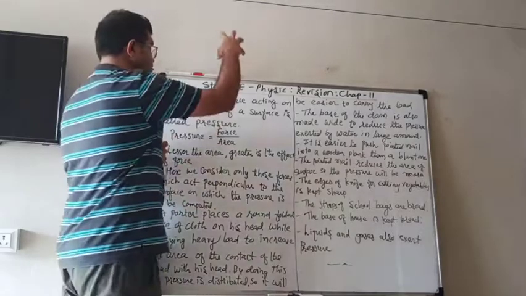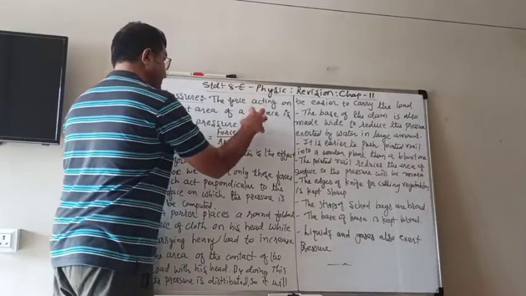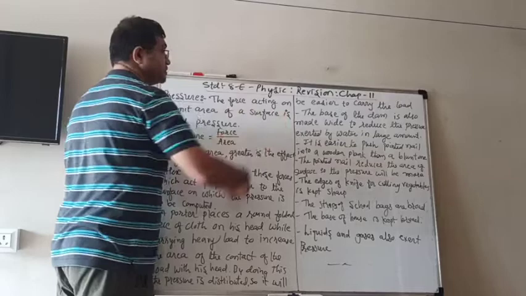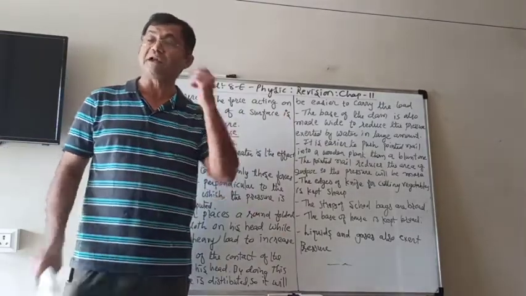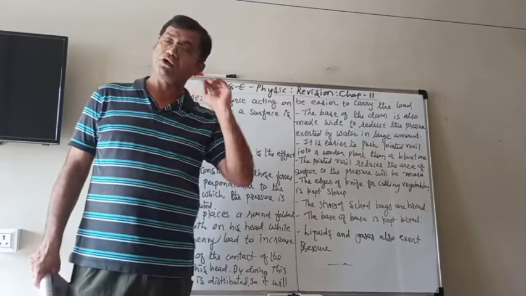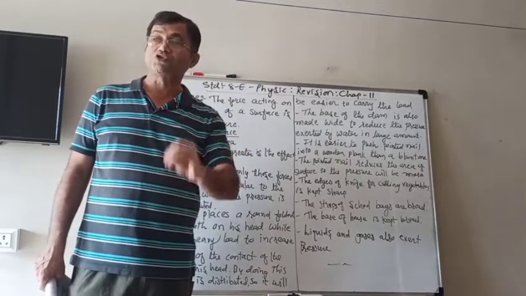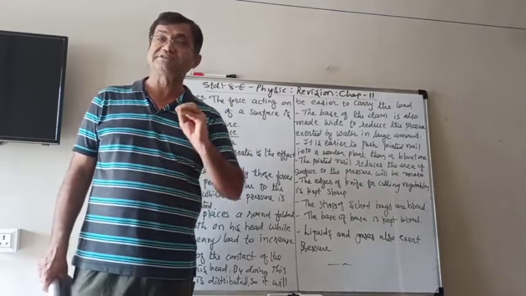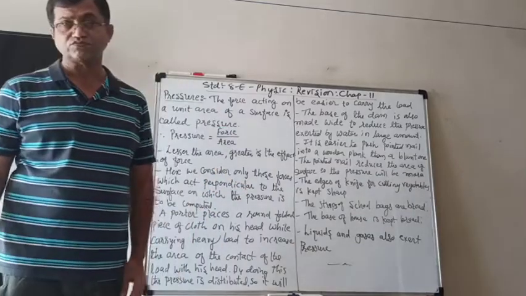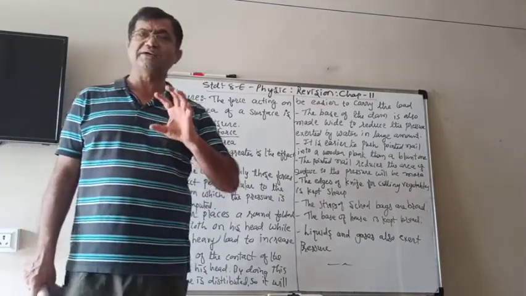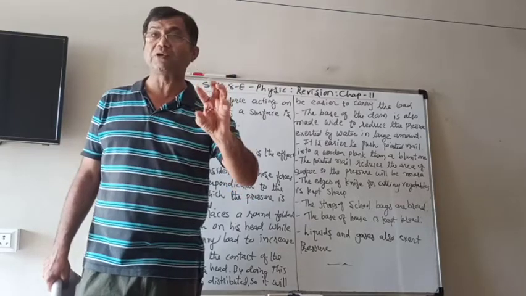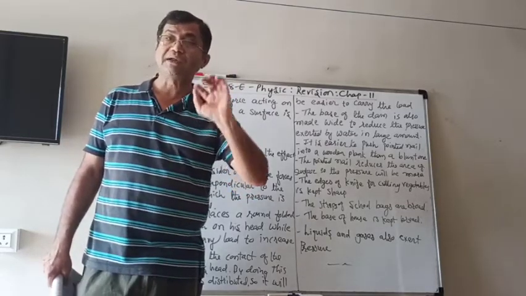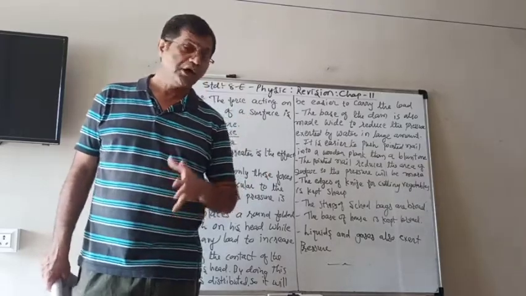If you are applying the force, it must be exactly at a 90 degree angle, not other angles. That force is only taken into count when we are talking about the pressure acting on the surface. So that is very important here: the forces acting perpendicular will be counted here.